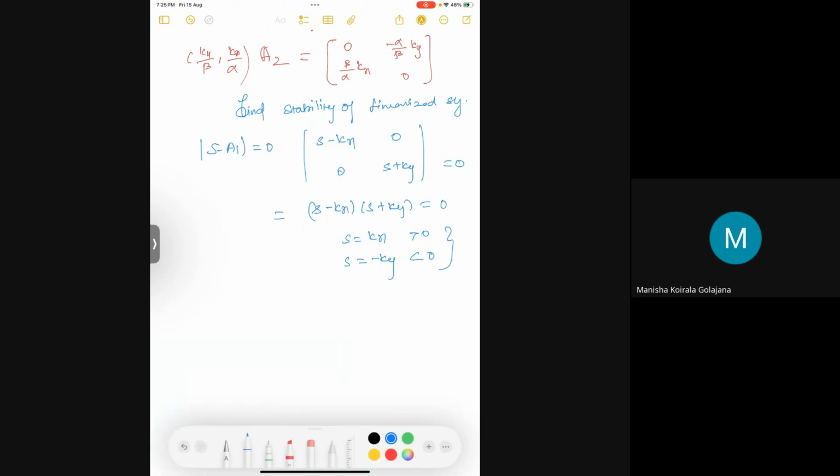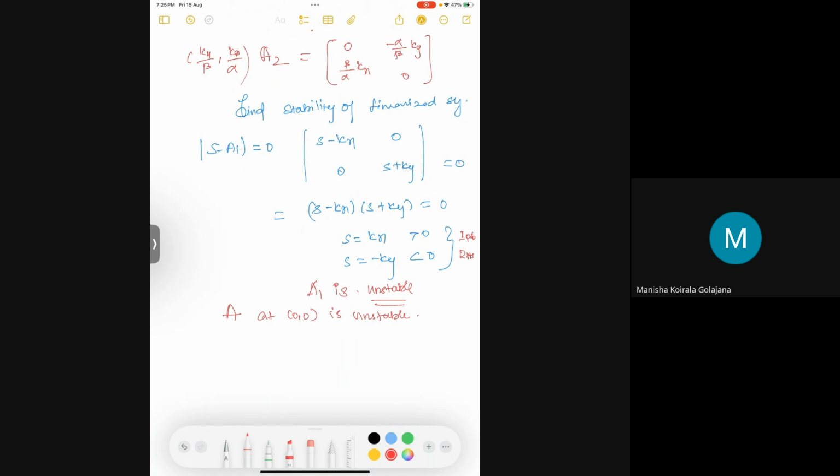One pole is in the right half of the s-plane, so the system is unstable. So A1 is unstable because the same system A at the equilibrium point (0, 0) is unstable. This is how you have to interpret it.